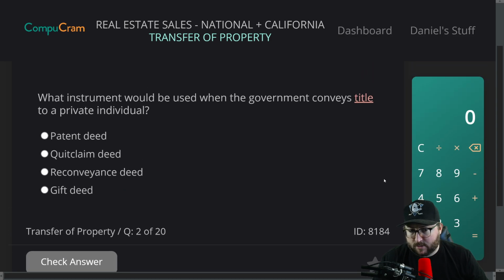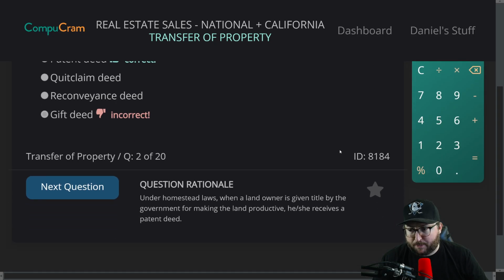Next question. Question 2. What instrument would be used when the government conveys title to a private individual? A, patent deed, B, quitclaim deed, C, reconveyance deed, D, gift deed. What instrument would be used when the government conveys title to a private individual? I want to say a gift deed. The government conveys title. Incorrect. Patent deed. Okay, we're 0 for 2. We're going fast, but we're 0 for 2 already.